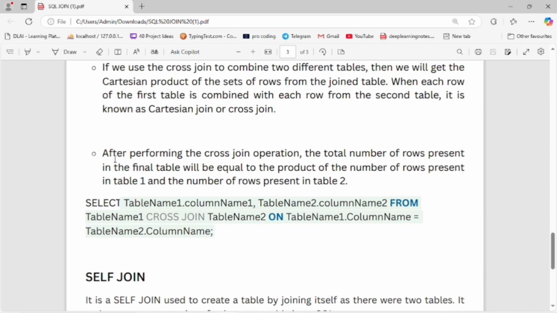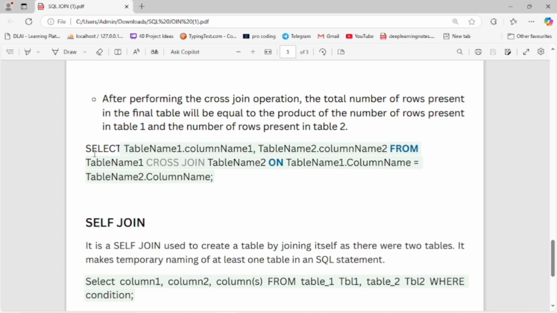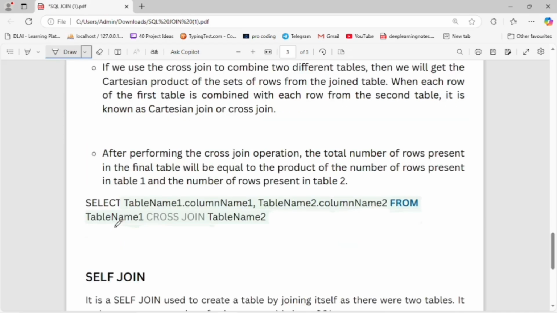Now let's move to the syntax of cross join. SELECT table1.column_name1, table2.column_name2, and here multiple columns of the tables, FROM table1 CROSS JOIN table2.